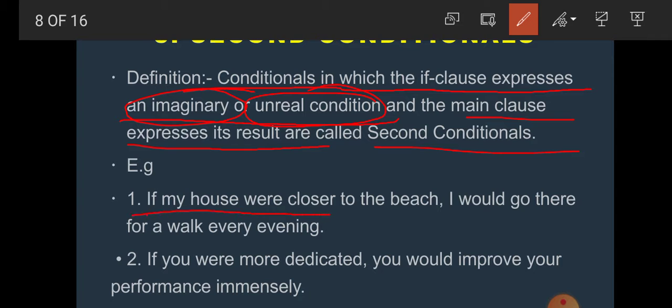What is the if clause here? If my house were closer to the beach. So here, students, this is what? An imaginary or unreal condition. No house can be closer to the beach. Which type of condition? Unreal condition. If my house were closer to the beach, I would go there for a walk every evening. This is the result of the unreal or imaginary condition.